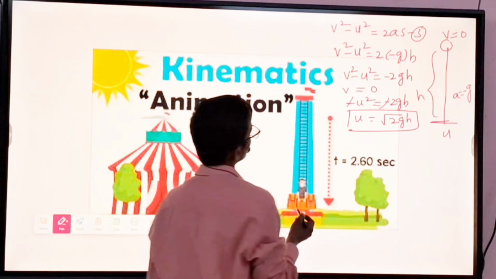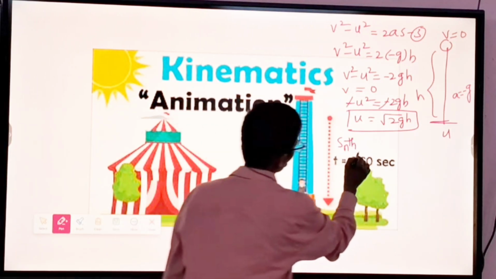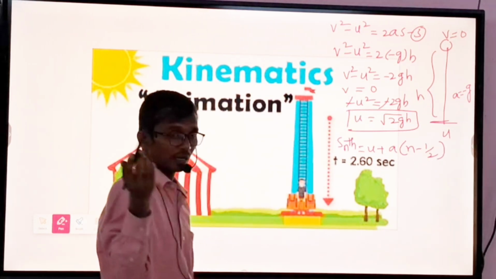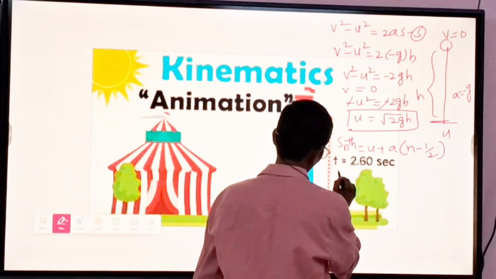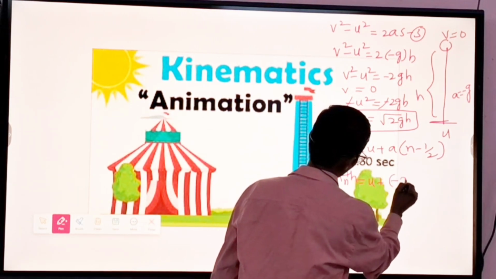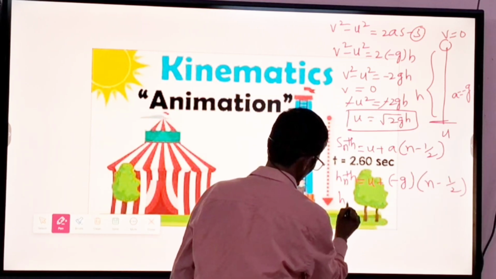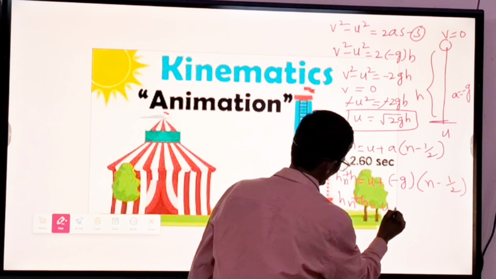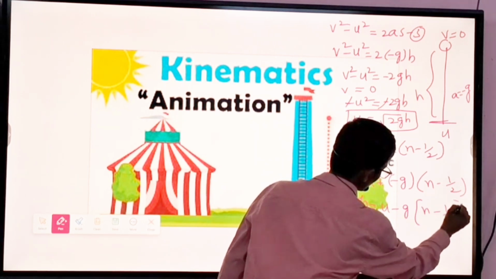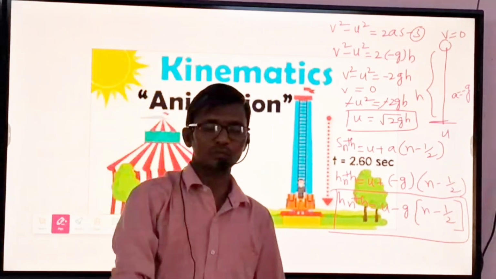Fourth equation: the distance covered in the nth second. s nth is equal to u plus a into n minus half. So h nth is equal to u plus minus g into n minus half. So h nth is equal to u minus g into n minus 1 by 2. This is for a freely falling body and a vertically thrown body.